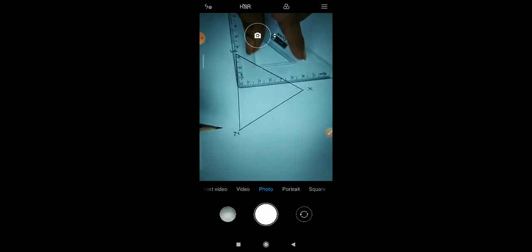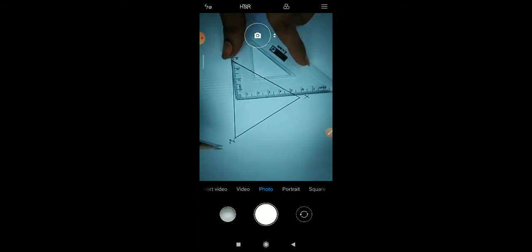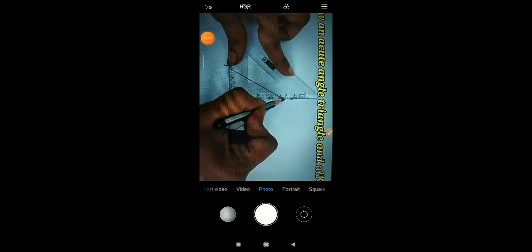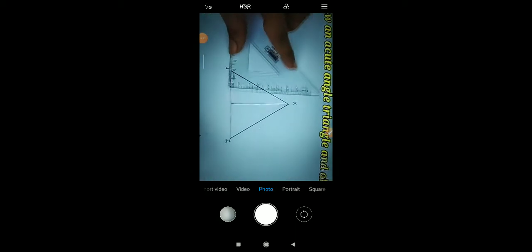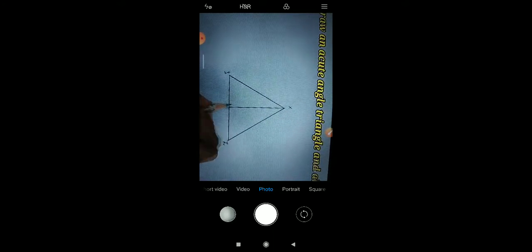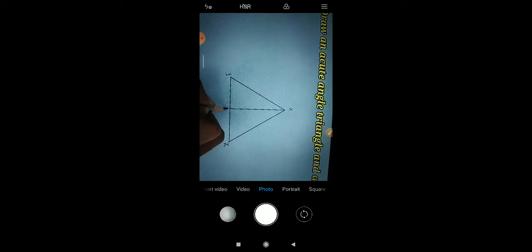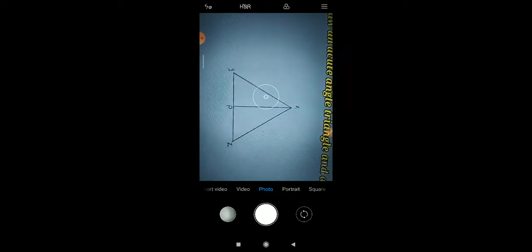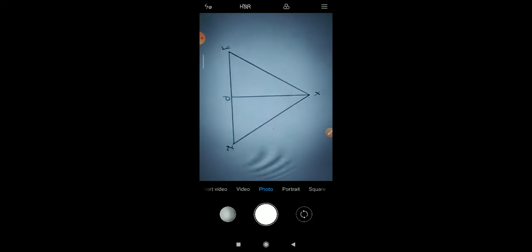One side of the set square, I told you, I hold on X, and another side I adjust with the YZ side. Then I draw the perpendicular XP from X on YZ.